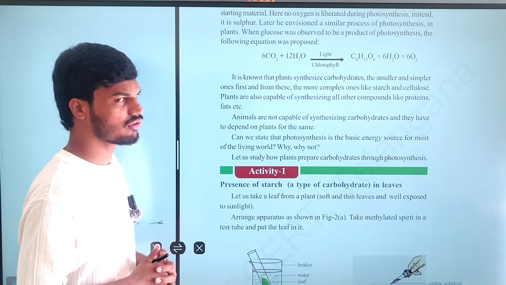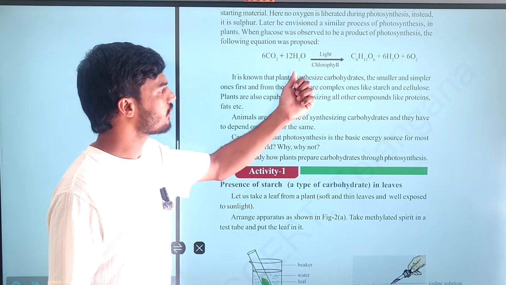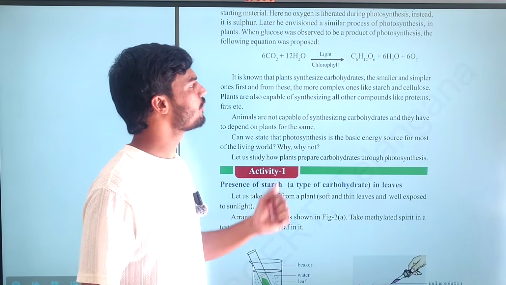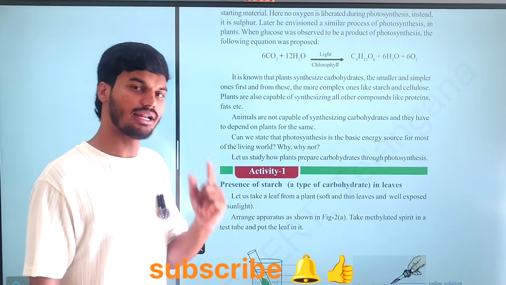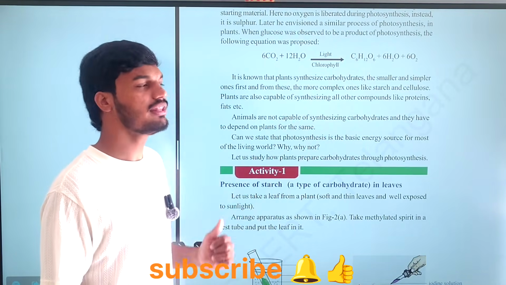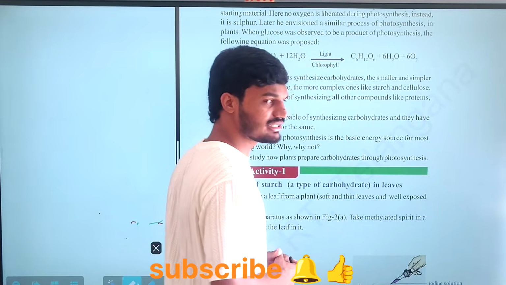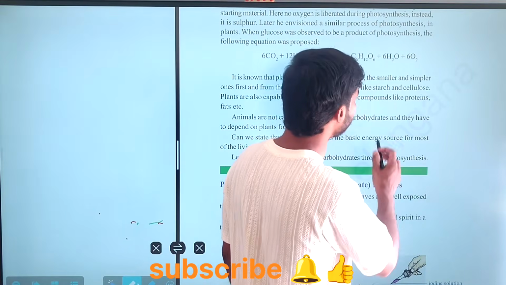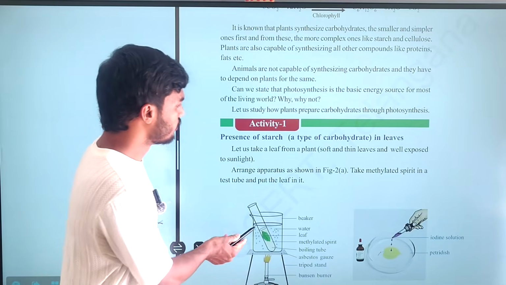So this is the equation for photosynthesis. In the presence of carbon dioxide and water, 6CO2 plus 12H2O, in the presence of light and chlorophyll. Whatever the reaction, that reaction should happen in the presence of light and chlorophyll. Then the end products are C6H12O6 plus 6H2O plus 6O2. These are the byproducts, the end products of photosynthesis. So now